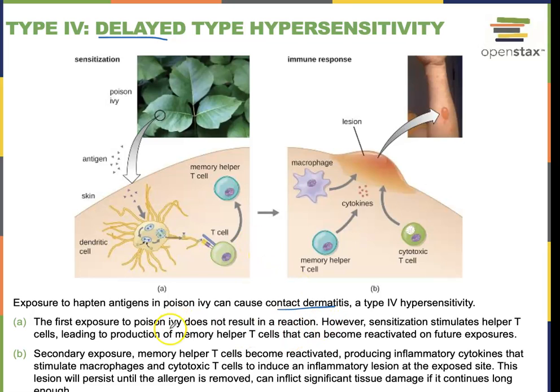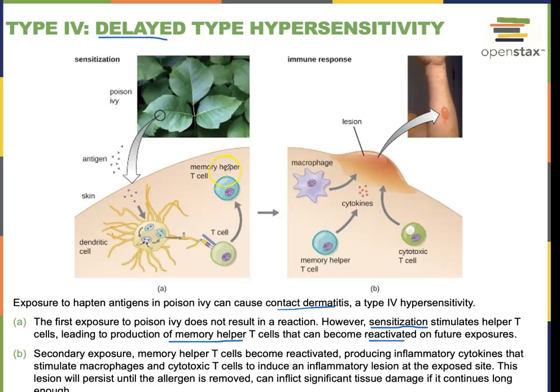And the first exposure, we are setting up a sensitization, right? First exposure to poison ivy does not result in a reaction. However, sensitization occurs, and it leads to producing those memory helper T cells, and we're going to reactivate them. So we could look at the picture for sensitization, right? The poison ivy has a very potent oil. The oil gets onto our skin, processed by a dendritic cell. T cells get involved, right? This is antigen presentation. The T cell gets activated.